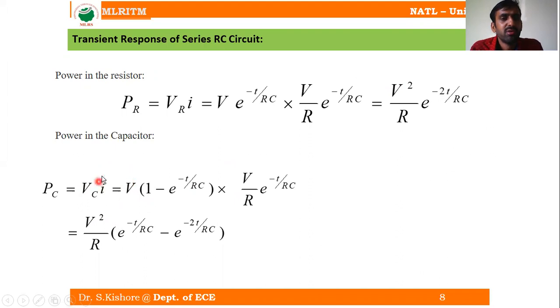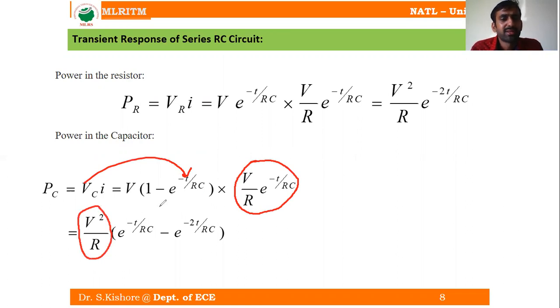VC is equal to V into 1 minus e power minus t by RC, into, what is the I value? I value is nothing but V by R into e power minus t by RC. So now V into V by R is going to be V square by R, into,